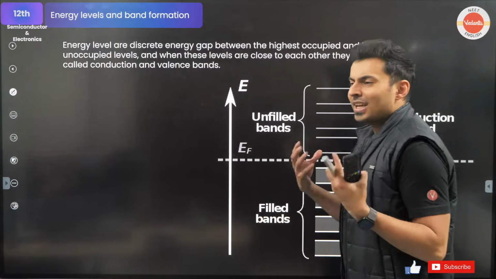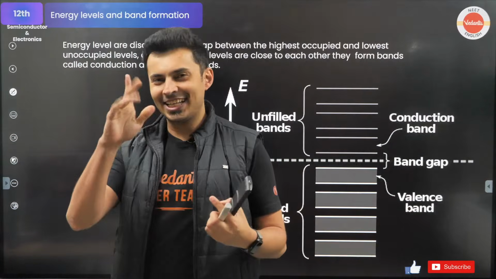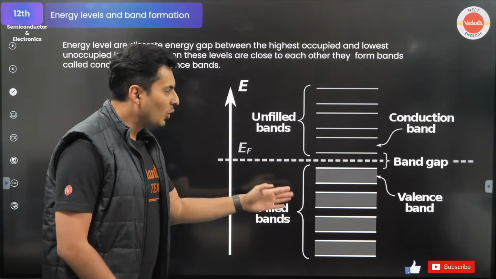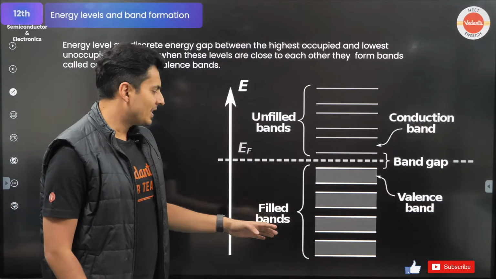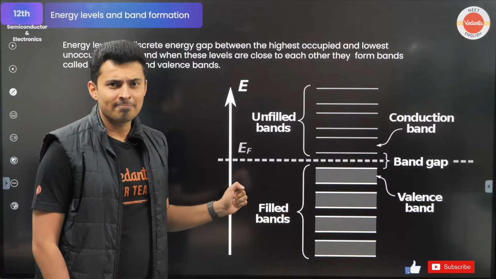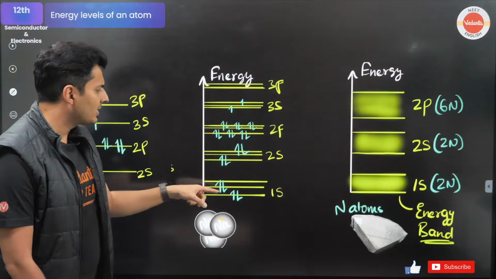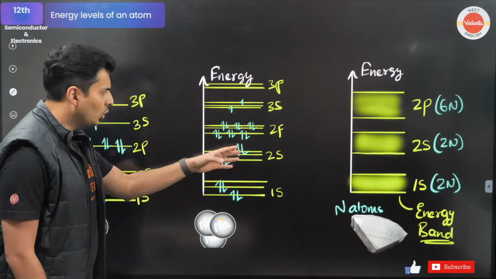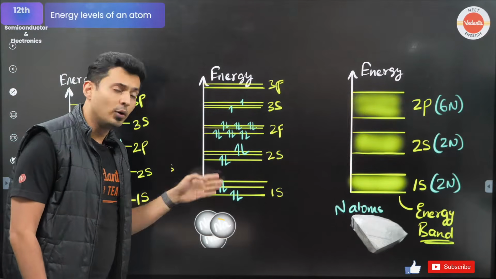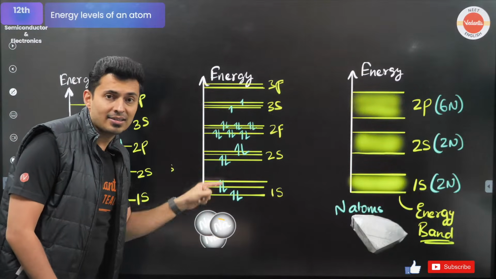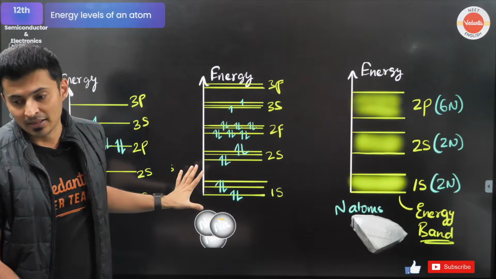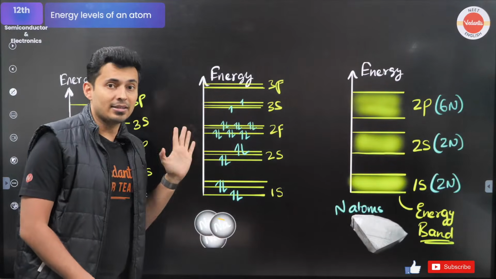Now, what have these bands got to do with it? Okay, I'll tell you. See, those bands which are completely full, like in this case, which were the complete bands? 1s band full, 2s band full, 2p band full. These bands are called valence bands. What are they called? Valence bands.